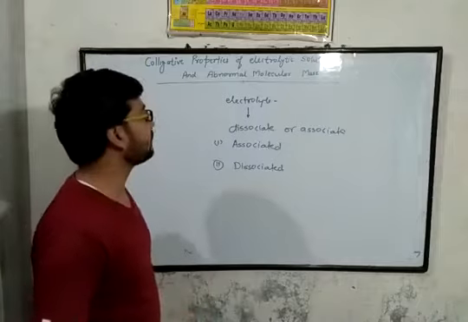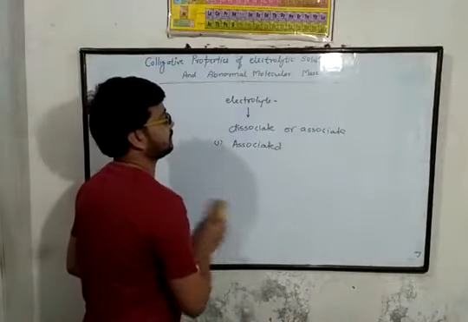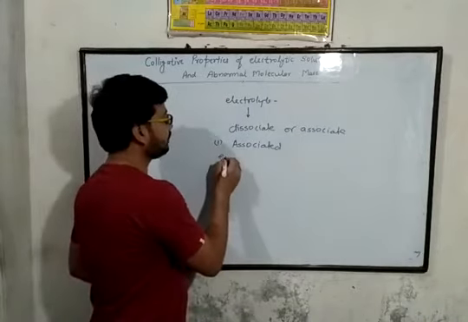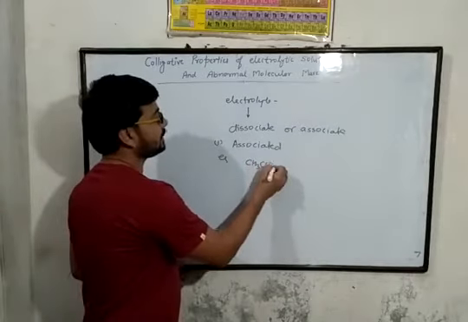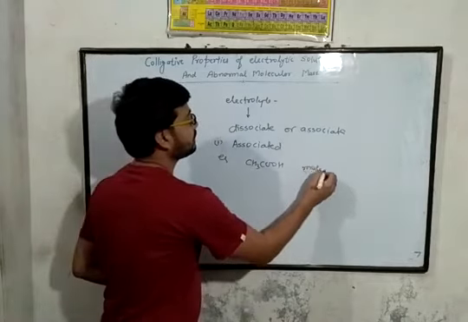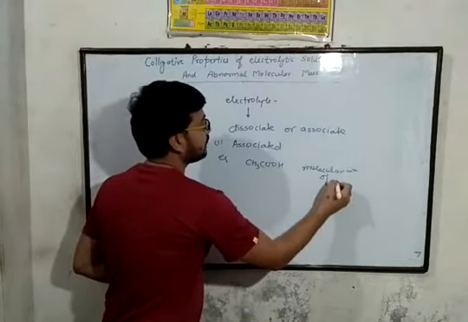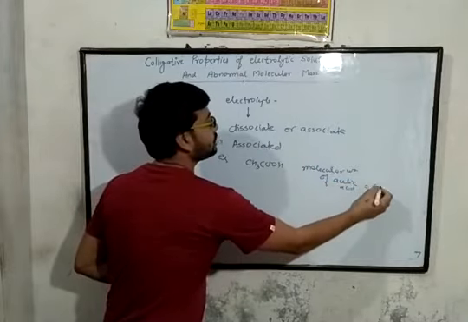First is the association of an electrolyte substance. As an example, acetic acid, CH3COOH. The molecular weight of acetic acid is equal to 60.